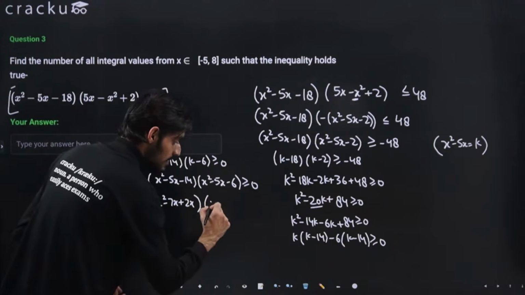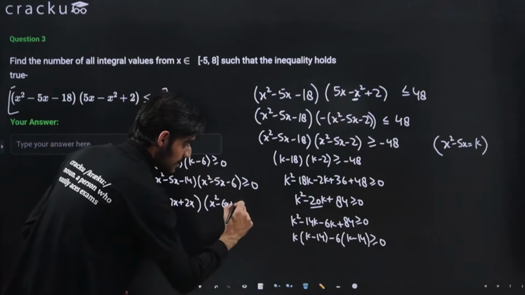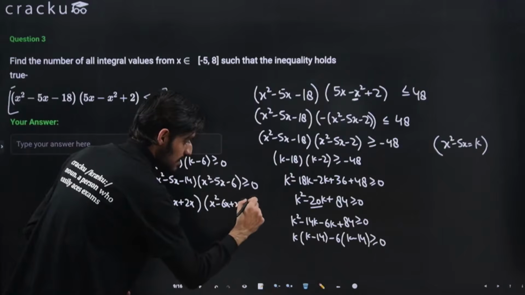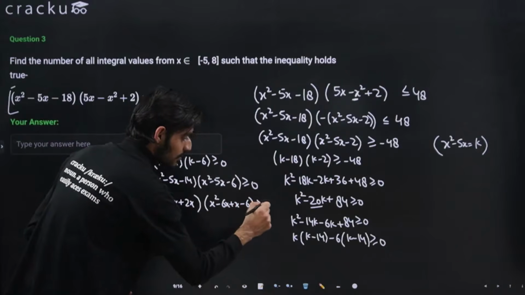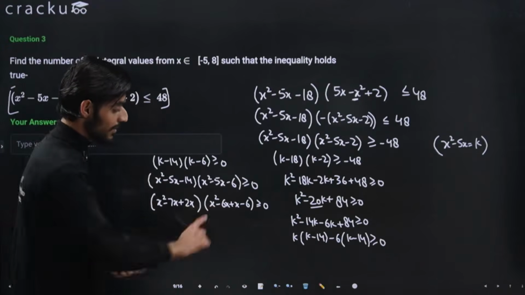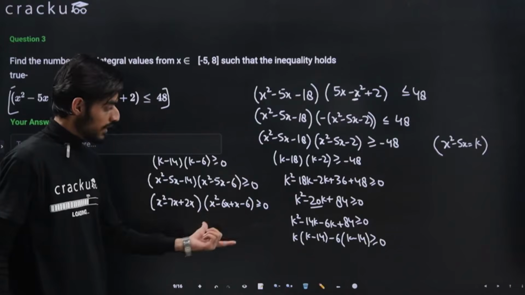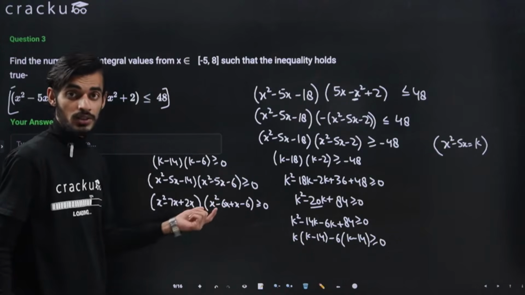And here it will be x square minus 6x plus x minus 6 greater than equal to 0. Again minus 6 plus 1 will give me minus 5, and the product is minus 6. So here you can ask why I have not taken 2 and 3.